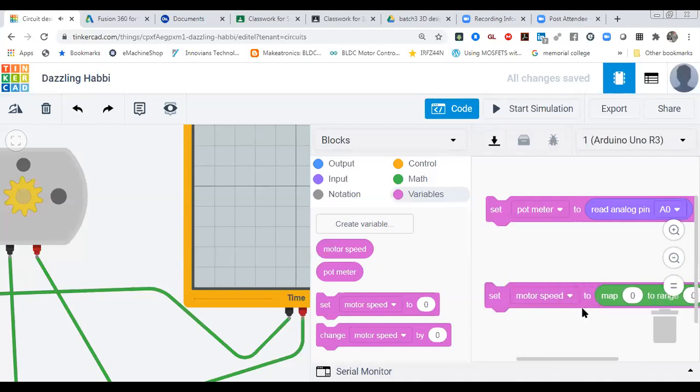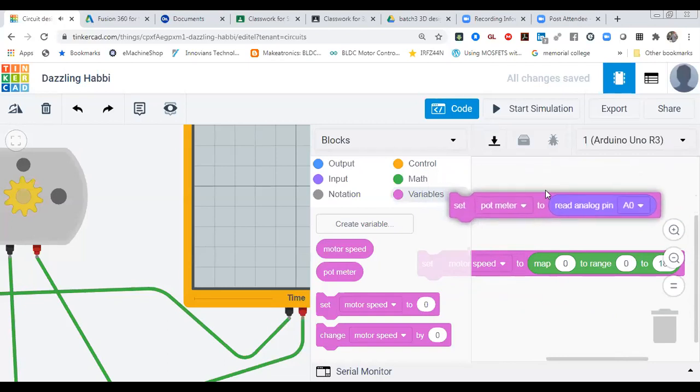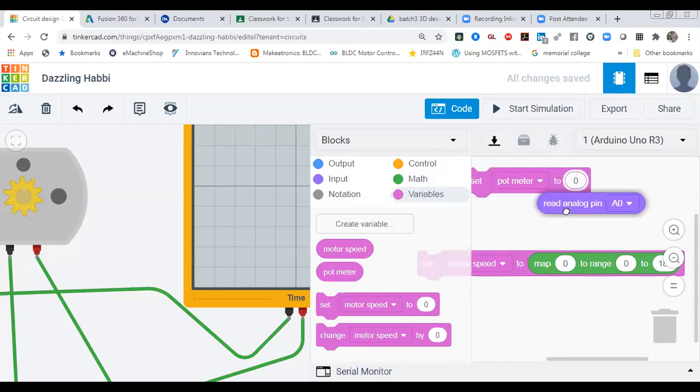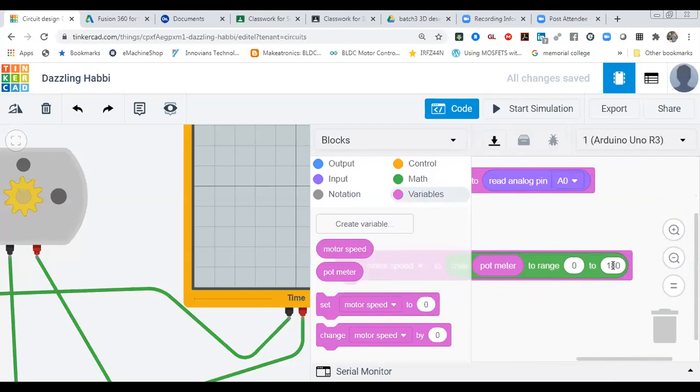Okay. So now, for the value where you want to use this map function, you can use only this value also, or okay, I'm going to use potmeter. The potmeter value that we are reading over here, I'm going to map that potentiometer value from 0 to 255, because we have to map it in the format of 8 bit.